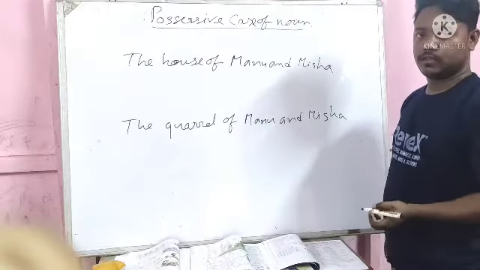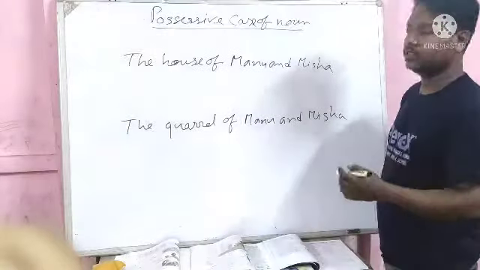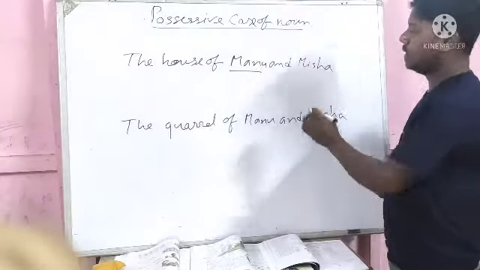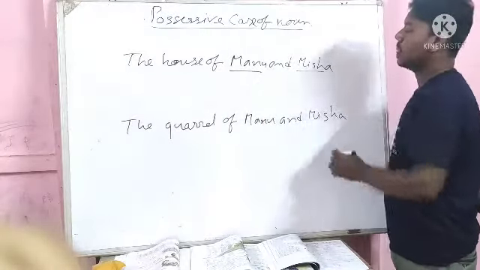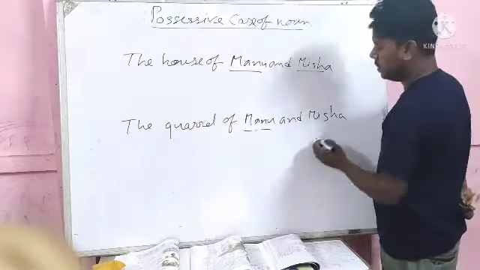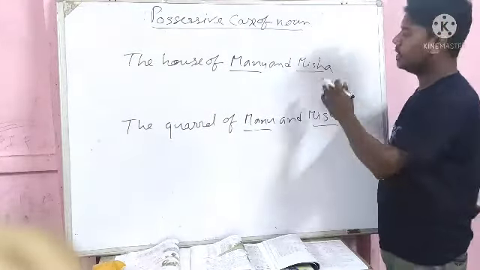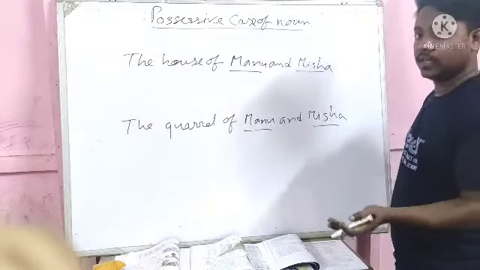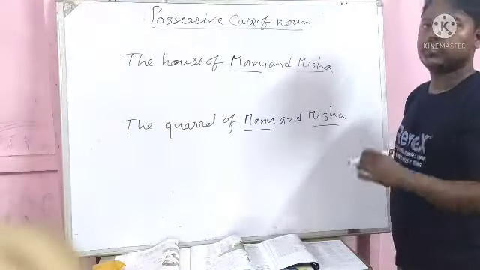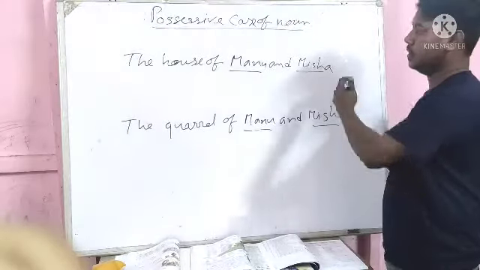So sometimes we get two owners in particular words. In these words we get Manu and Misha. Two owners we get. In the second sentence also, Manu and Misha, we get two owners. So again you are given to rewrite this sentence using apostrophe s, and as in the other sentences we will put the owners first and use the apostrophe s.